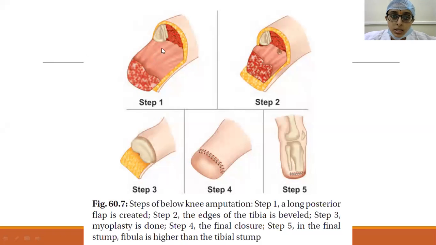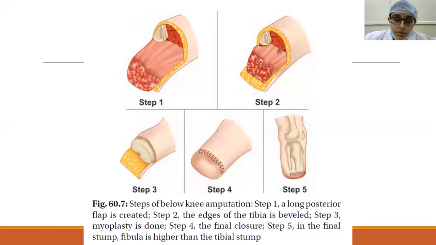In myoplasty, the posterior group of muscle is sutured to the anterior group, that is, the antagonizing groups of muscles are sutured to one another. In myodesis, the posterior group of muscles is sutured to the bone by making drill holes in the bone. Myodesis is usually contraindicated in ischemic limbs.